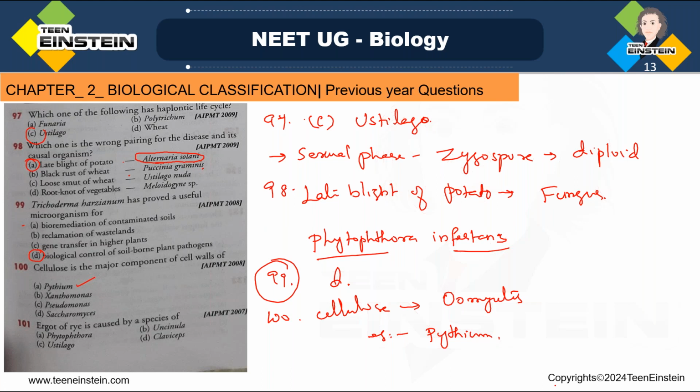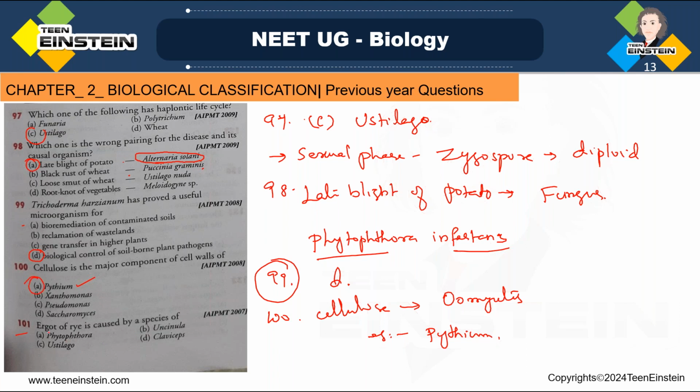Clear? Next question number 101. So here the answer is A.